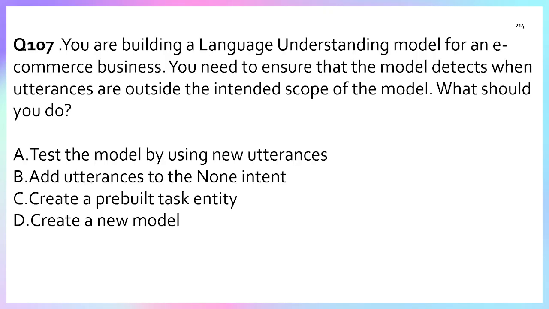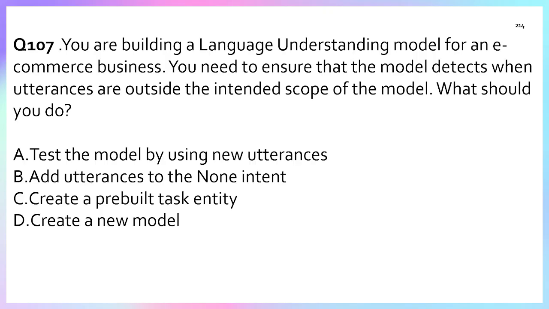So let us talk about all the options. Option A, test the model by using new utterances. No, testing helps evaluate performance but doesn't handle out-of-scope input, so option A is incorrect. Option B, add utterances to the None intent. Yes, this is correct. Why?